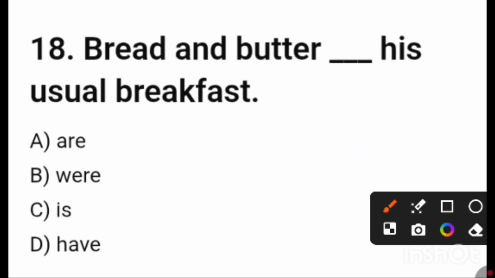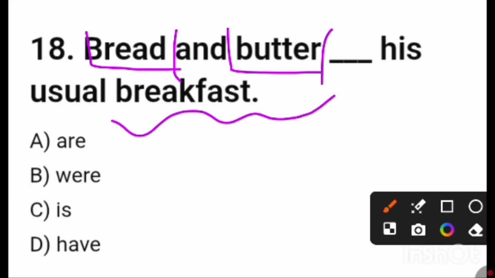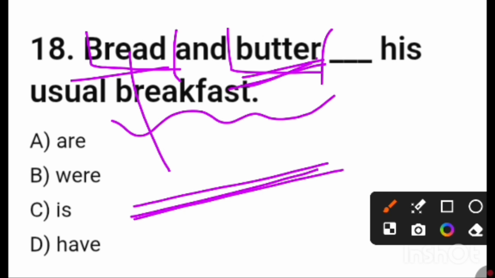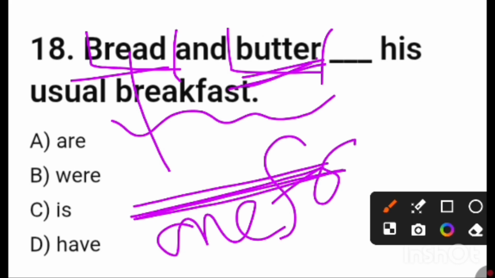Next, bread and butter. Friends, bread and butter are two separate nouns, but these are used jointly. That means without the help of bread we cannot use butter, and without the help of butter, we cannot use bread. That means these are treated jointly. So it is treated as one food, and it is singular. Thus, whenever two separate nouns or two separate ideas are jointly treated as a singular idea, at that time it is singular.